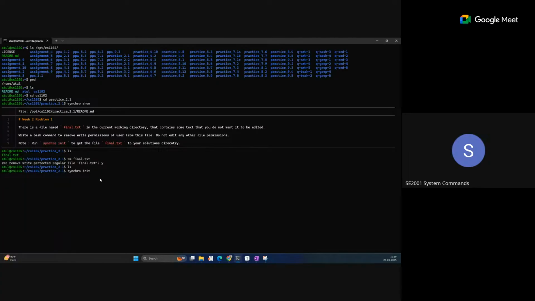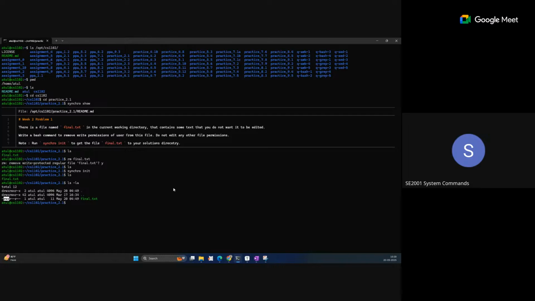So when I run this, now you can see with ls that final.txt is now available. It is now created. Just see ls minus la to see the permissions for this. You can see these permissions are there. So this is a file, and initially read, write, execute, this is the owner permission, all permissions we have. But the question is asking to remove write permission of user from this file.